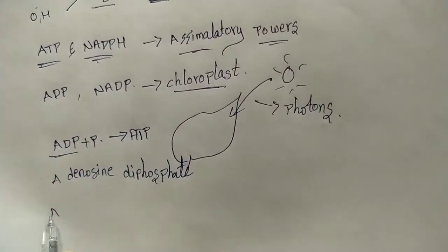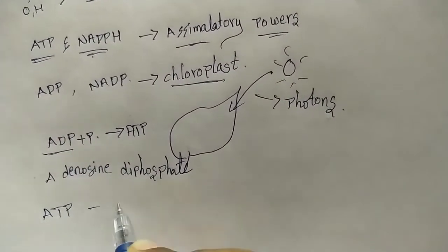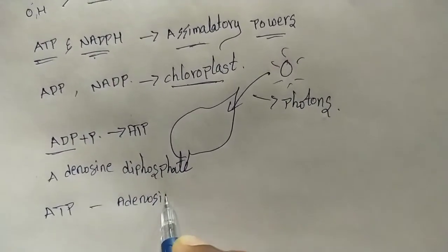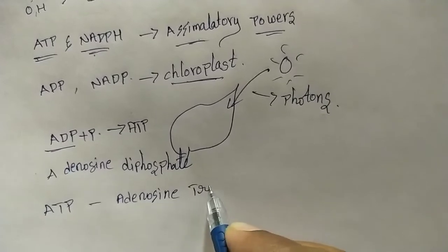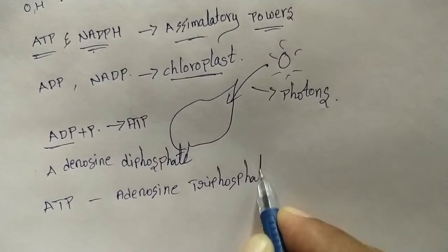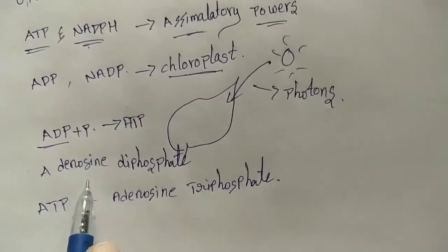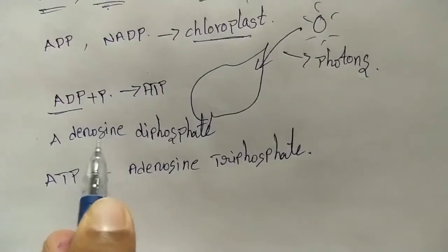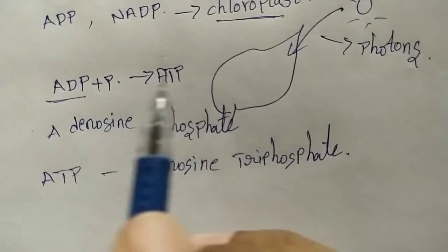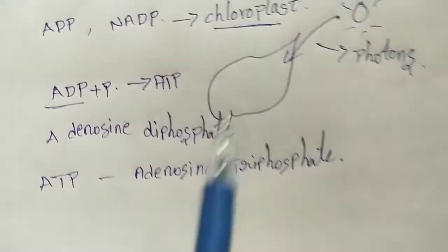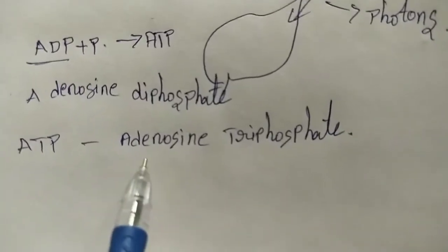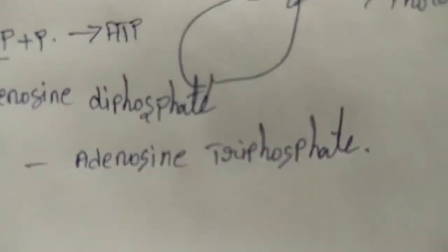ATP means adenosine triphosphate. Di means 2, so ADP has only 2 phosphates. Due to the photons, the chloroplast ADP converts into ATP. So those are adenosine triphosphate.